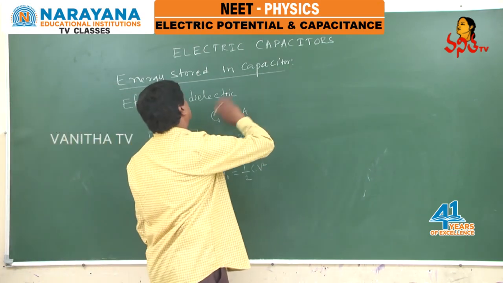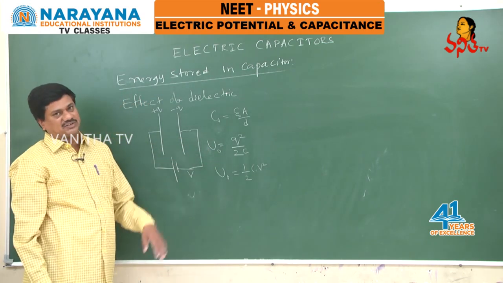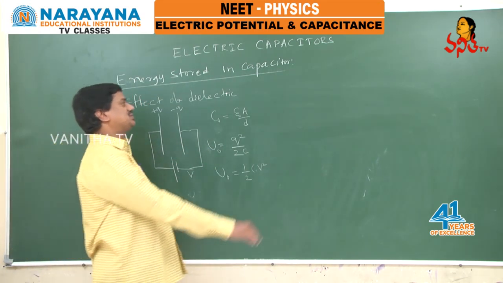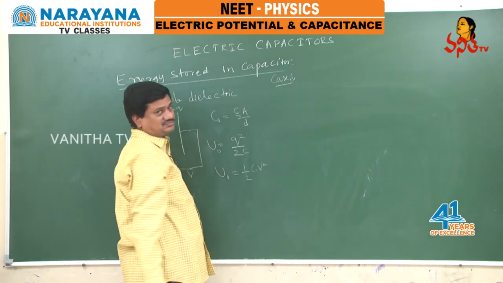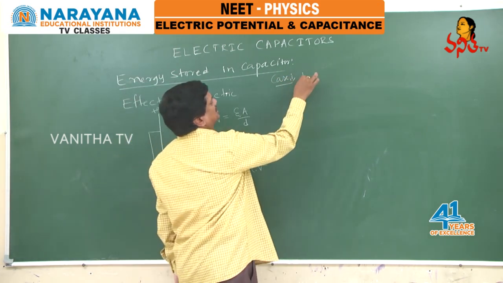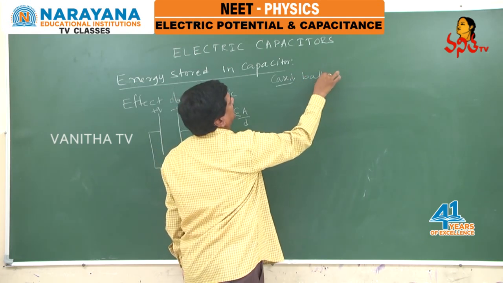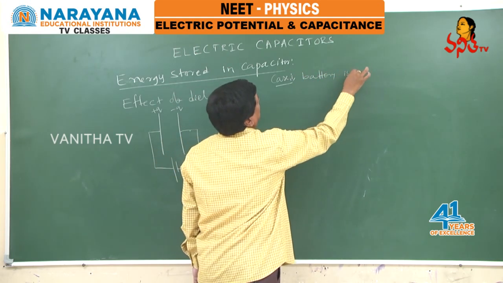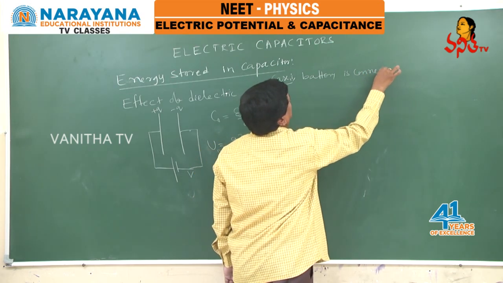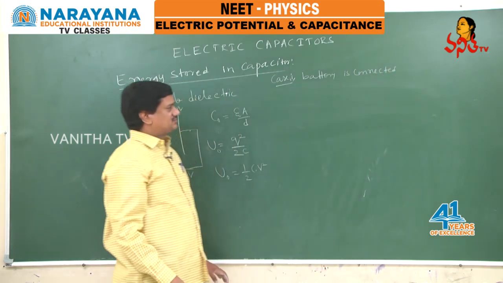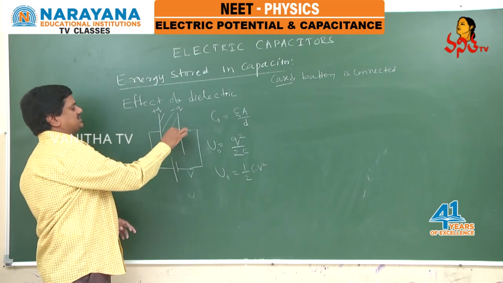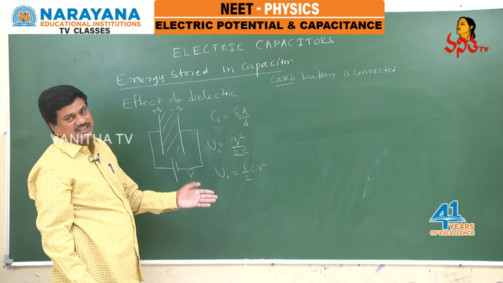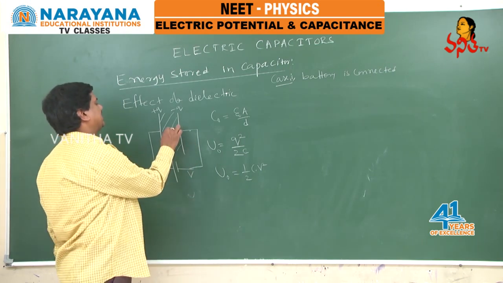Now, we have to study the effect of the dielectric in 2 different situations, 2 different cases. Considering the first case, I am assuming that the battery is connected. After charging, the battery is still connected in the circuit. After charging, the battery is there and the dielectric is placed in between these two plates. Battery is connected and the dielectric of constant K is placed in this case.